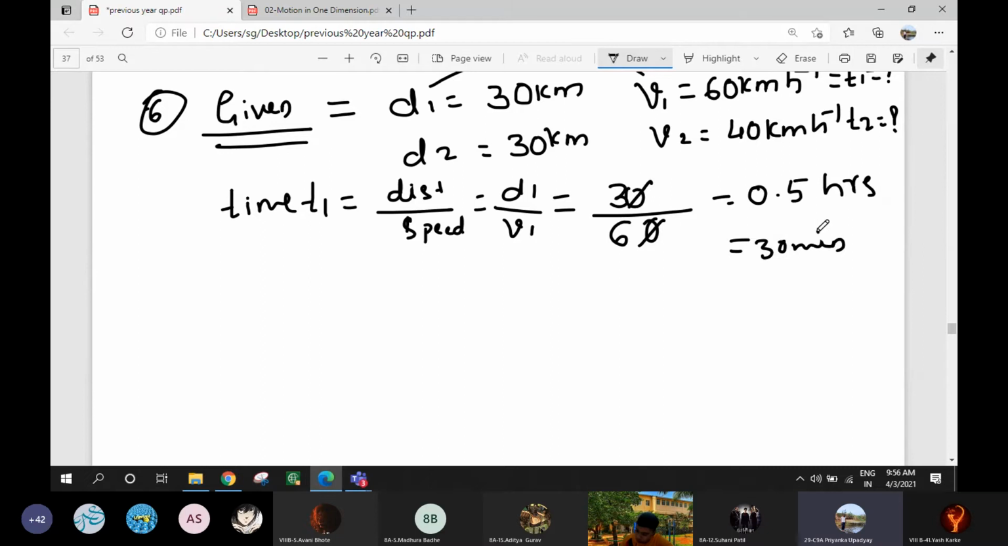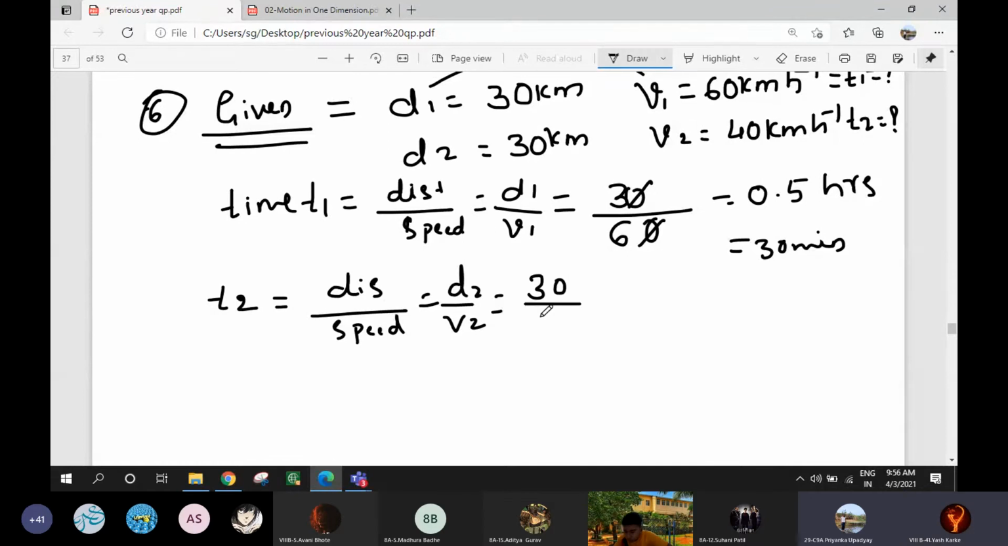Children, are you understanding? Second one, T2 we will find. It is also distance divided by speed, D2 by V2. 30 upon 40, it is 3 by 4, which means 0.75 hours.